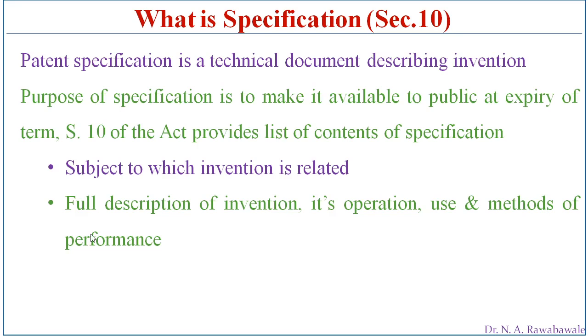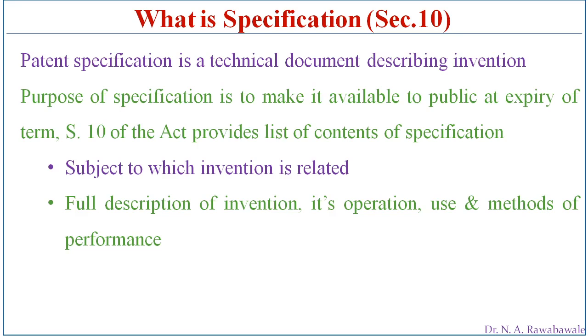For example, you have invented some product. How to manufacture that product, how to maintain its quality, what kind of operations are used, what that invention is useful for, and which methods you have used to produce that product, that is to be clearly specified in the invention.